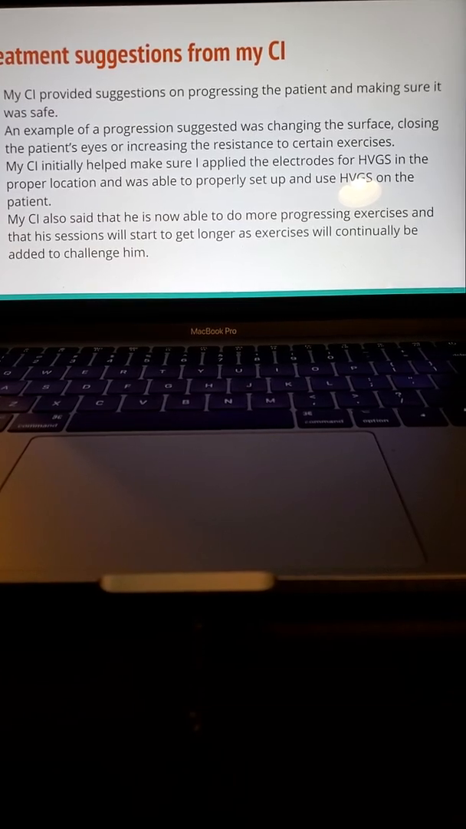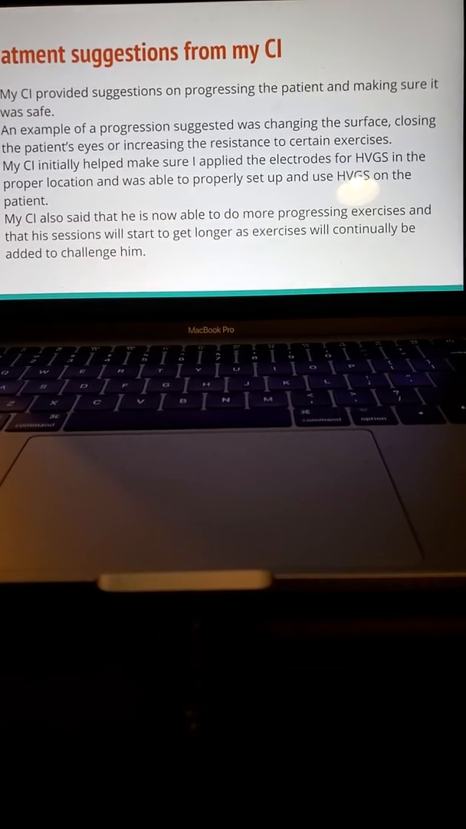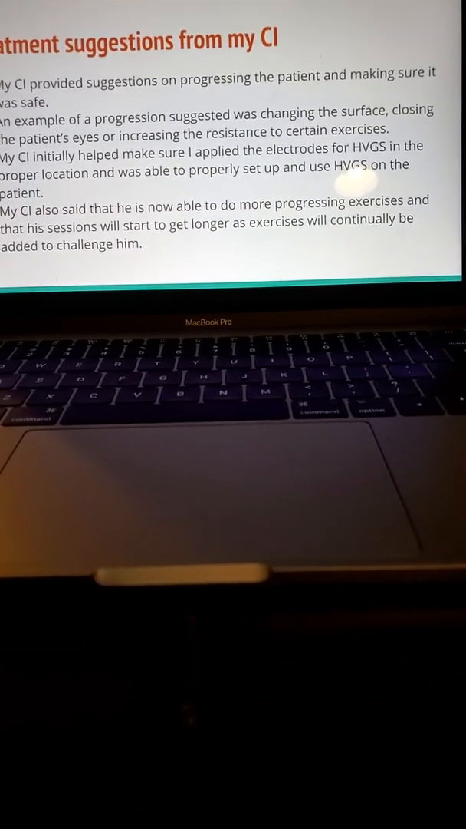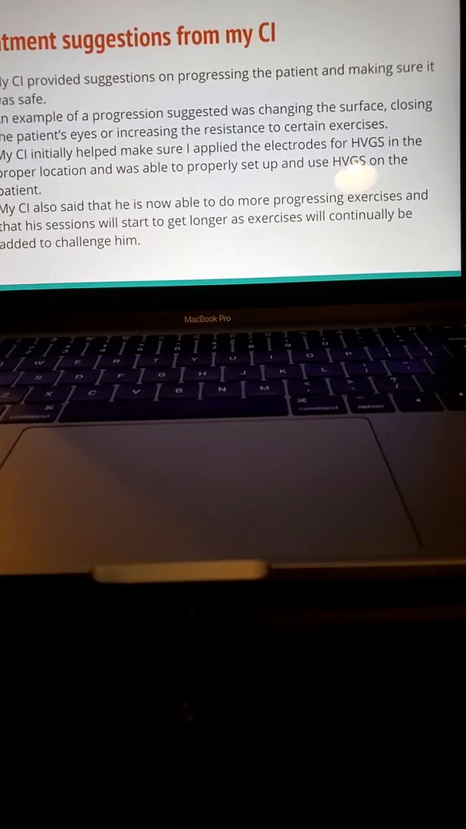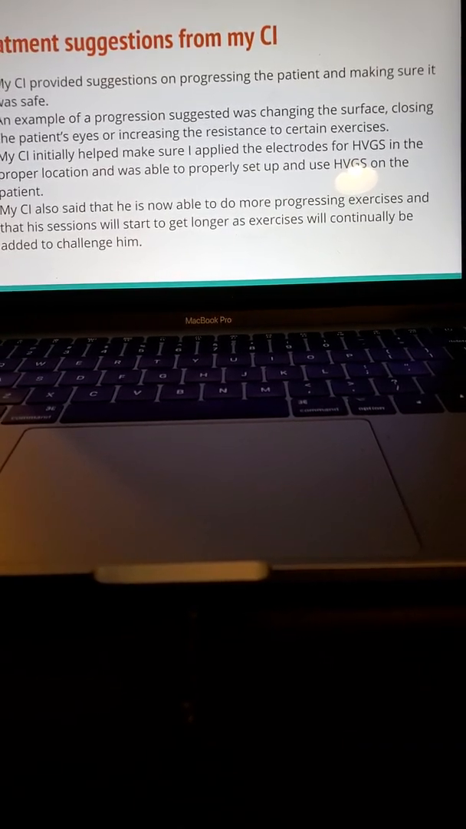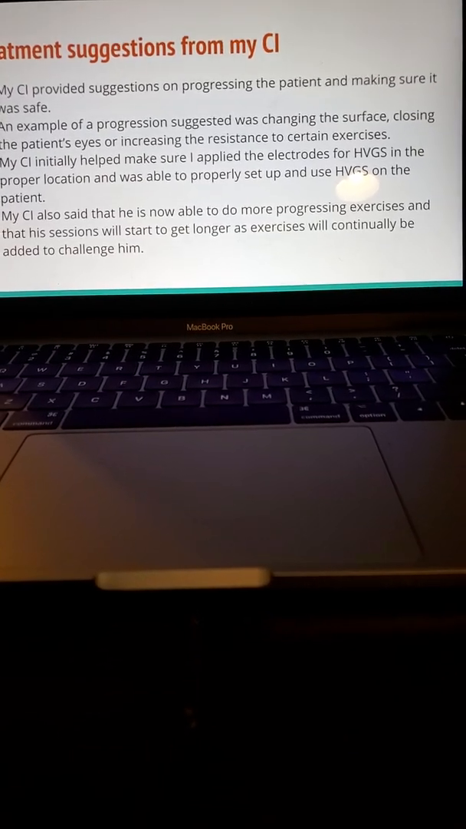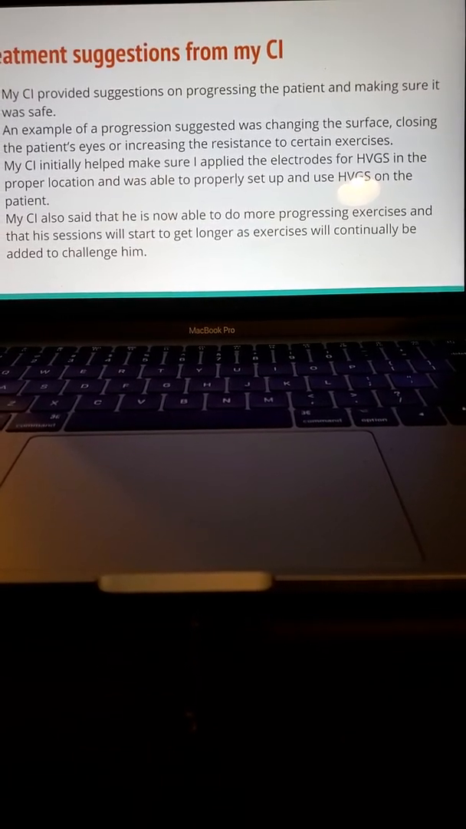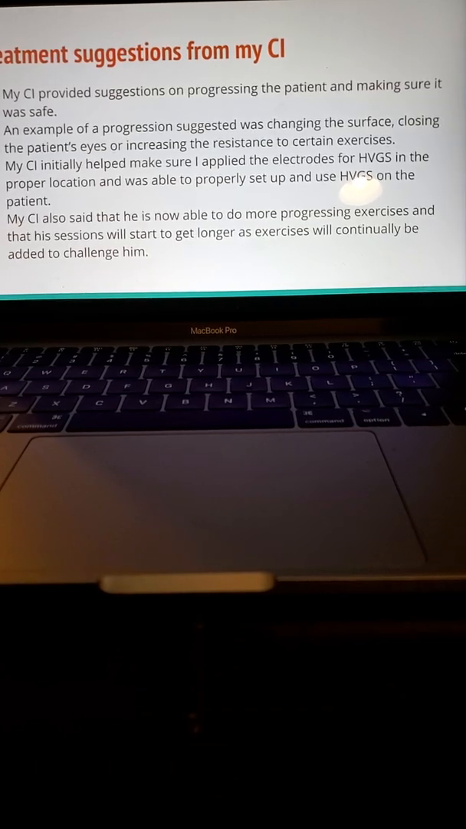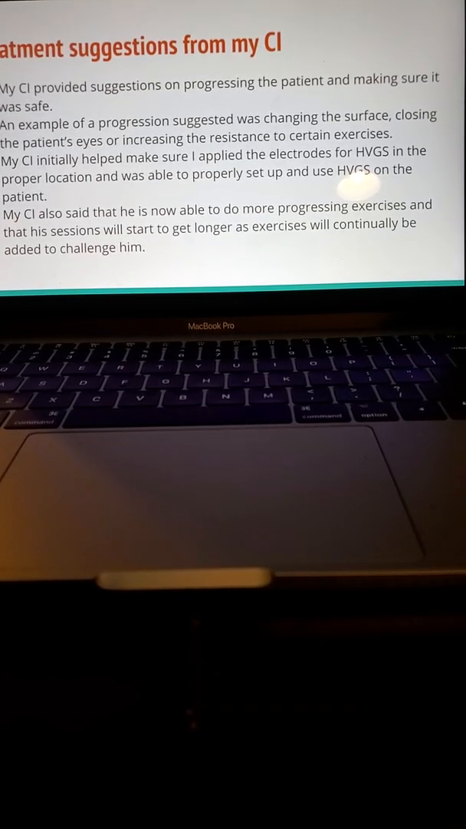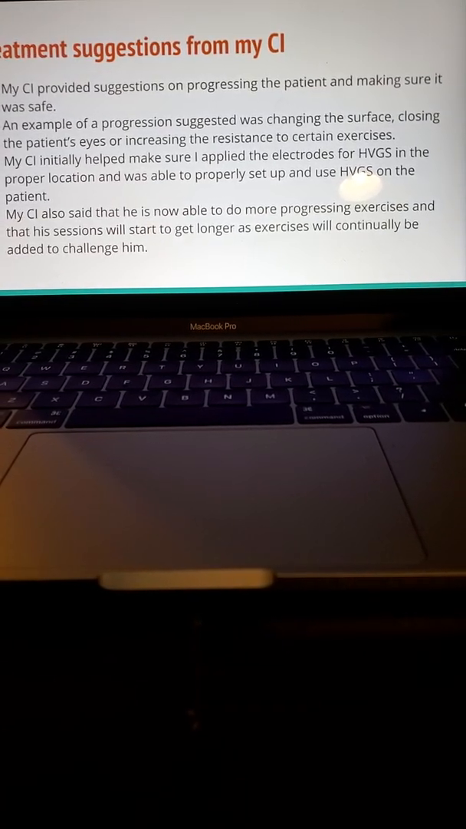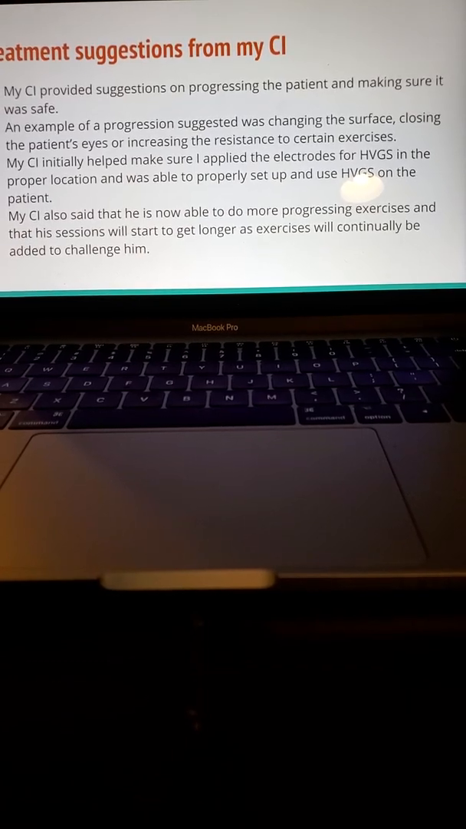My CI initially helped make sure that I applied the electrodes properly when I was performing the high voltage galvanic stimulation, making sure it was in the proper location and was properly doing the setup and using the eStim on the patient the correct way.